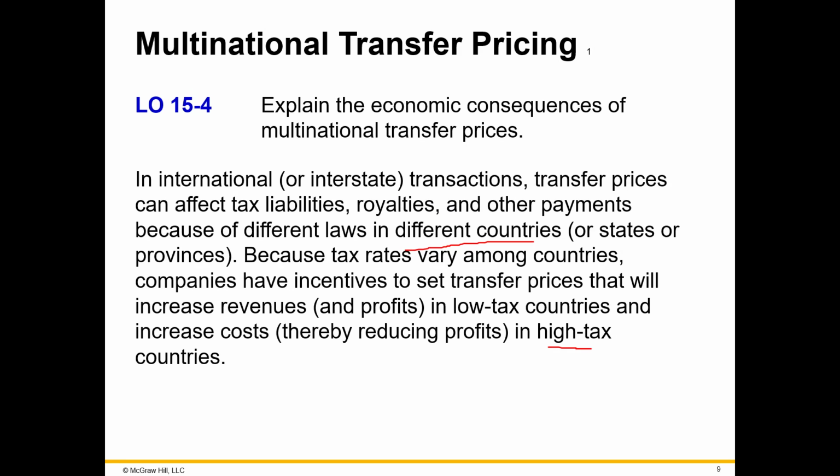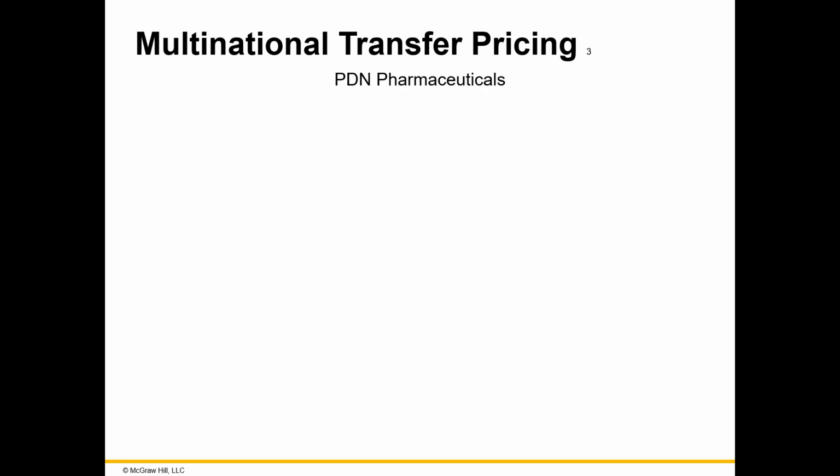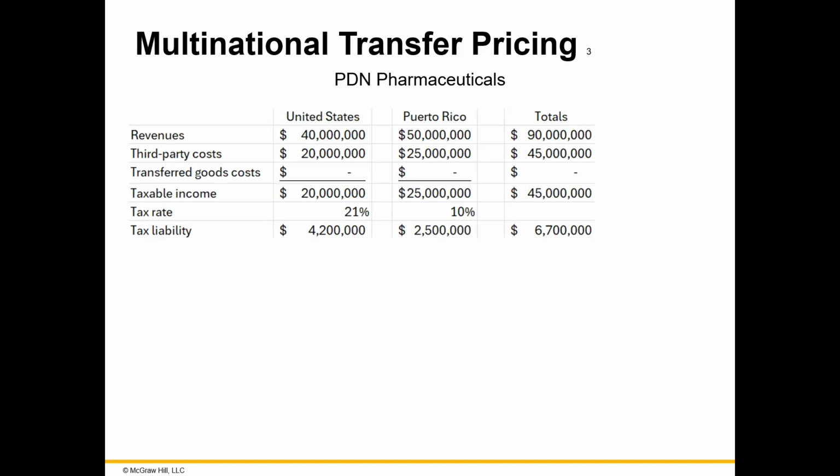So let's take a look at an example of that. Let's look at PDN Pharmaceuticals. I took this example partly from the book, so if you're trying to find an exact comparison, it's not going to be there. This example is in the PowerPoint only. We have a company that has a U.S. division and a Puerto Rico division. In this example, the U.S. division has 40 million in revenue, and the Puerto Rico division has 50 million in revenue. So the total company revenue is 90 million.